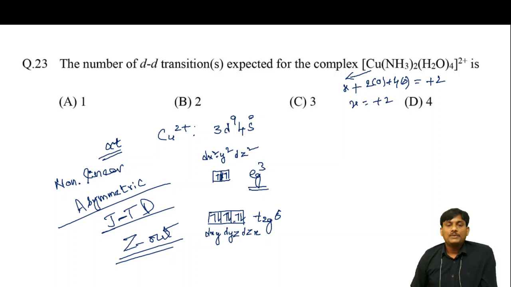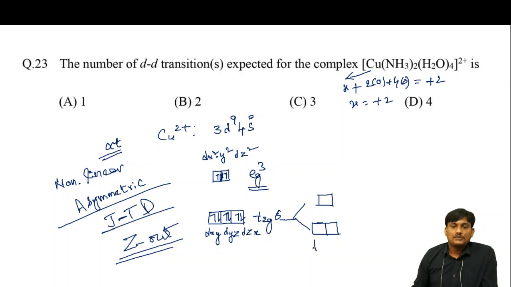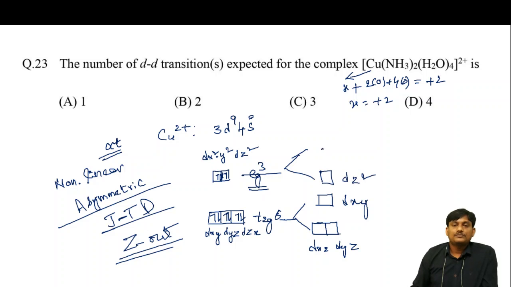So the orbitals in the z direction will be stabilized. So these three will be further split into this one, dxz, dyz, and this one, dxy. And in this case also there is a further splitting, a loss of degeneracy. This one is dz2, and this one is dx2-y2.